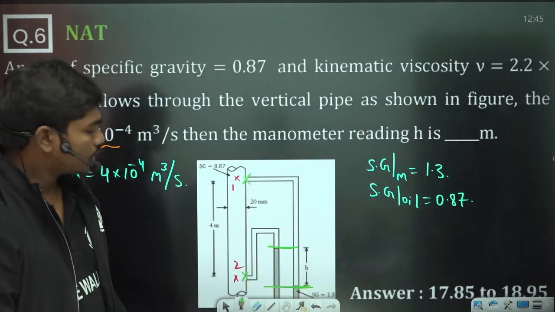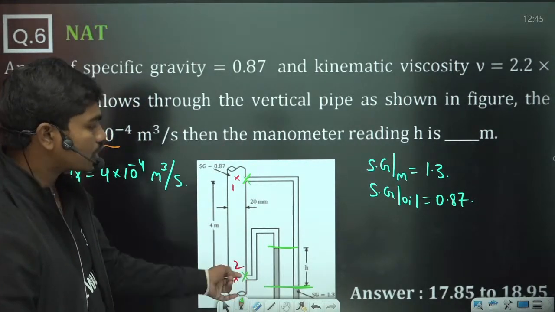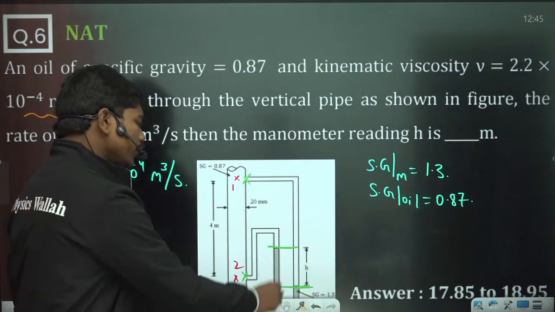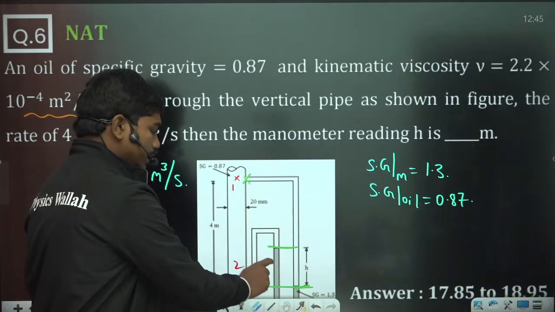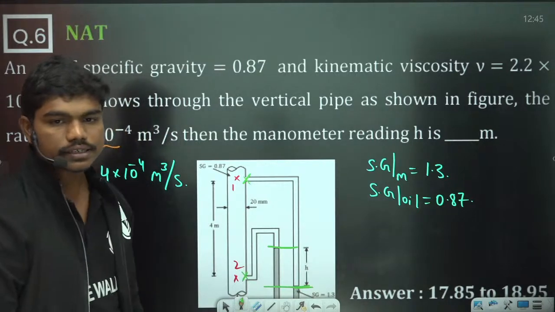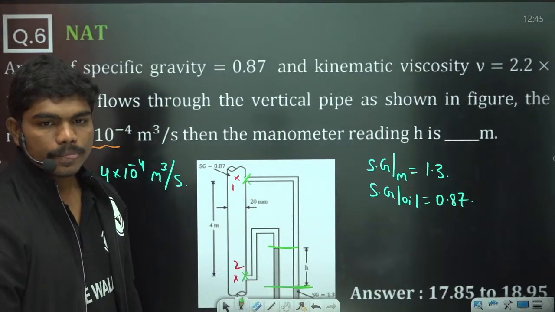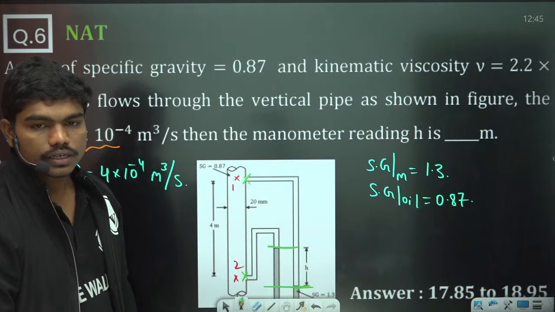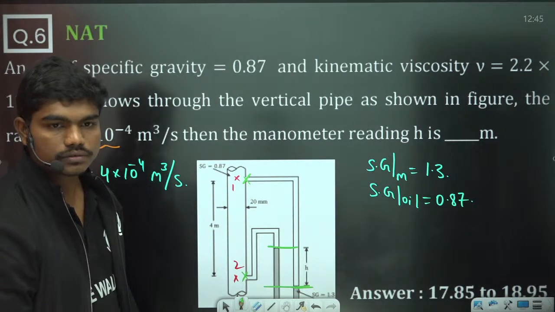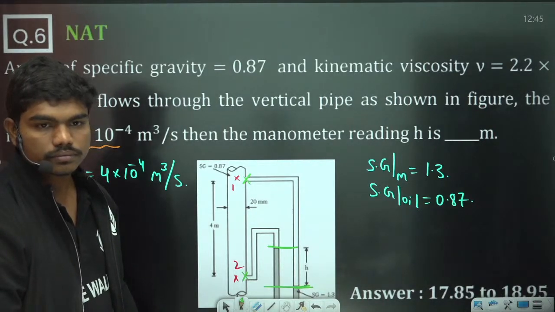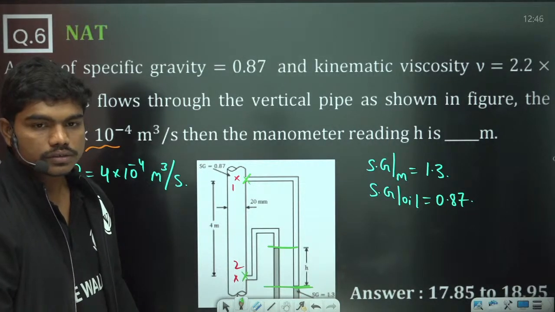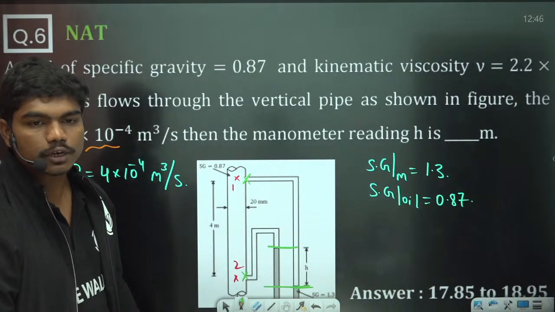So please tell me, the pressure difference between these 2 points is the pressure difference due to this manometric deflection, given by density of this manometric fluid minus density of oil times G into H. Correct? Type in the chat box, is this correct?